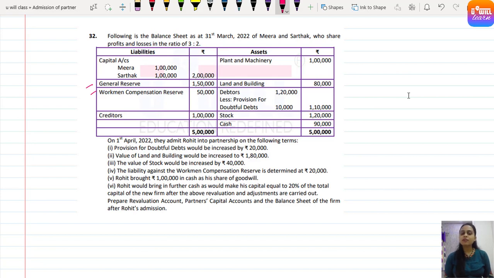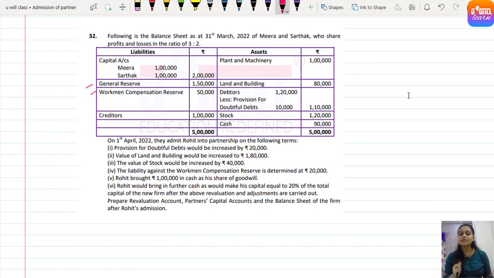Provision for doubtful debts would be increased by 20,000 rupees. Value of land and building would be increased to rupees 1 lakh 80,000. The value of stock would be increased by rupees 40,000. The liability against workman compensation reserve is determined at rupees 20,000. Rohit brought rupees 1 lakh in cash as his share of goodwill. Rohit would bring further cash as would make his capital equal to 20% of the total capital of the new firm after the above revaluation and adjustments are carried out.